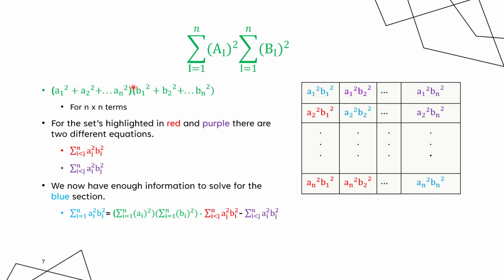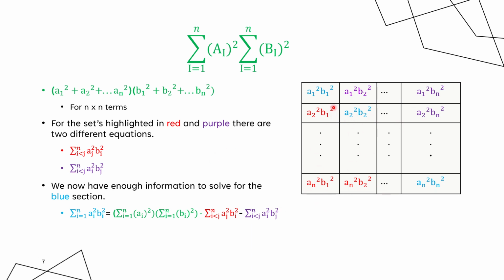So we're going to break this down even further, and then we're going to see if we can spot any patterns. If you take a look at this blue diagonal right here, very important, by the way, all these numbers are the same, right? So we got A1, B1, and here we got A2, B2. And then we got this lower triangle right here, all the red. All the A terms are going to be greater than the B terms. So we got A2, B1. Here we got An, B1, where n is greater than 1. And here in this upper triangle, the B term is going to be greater than the A term. So we're going to come up with equations for each of these triangles.